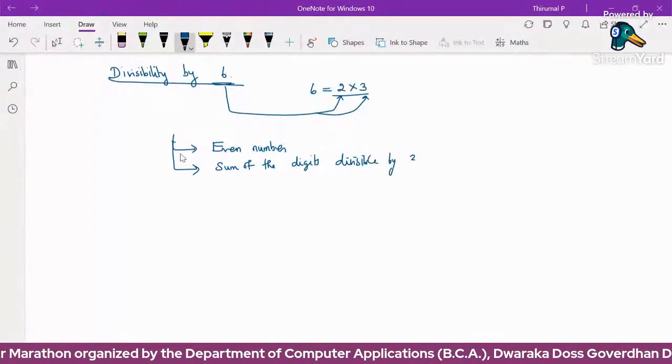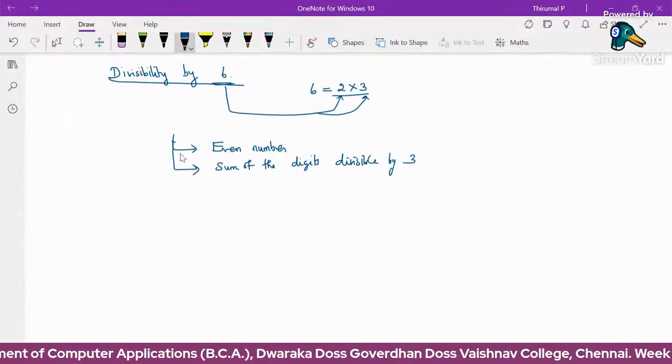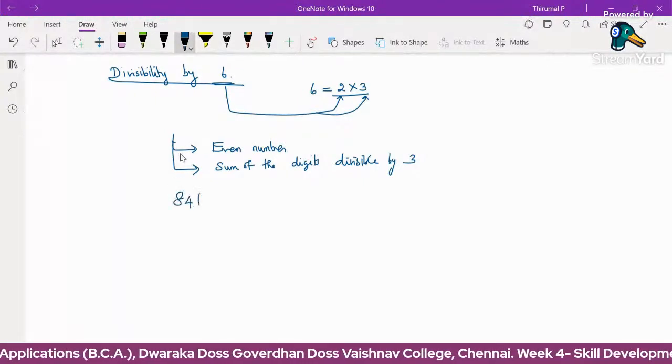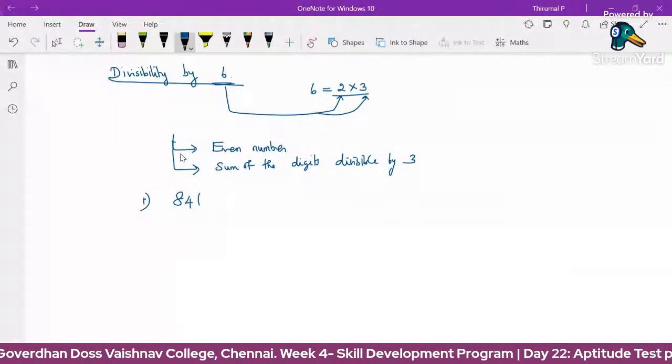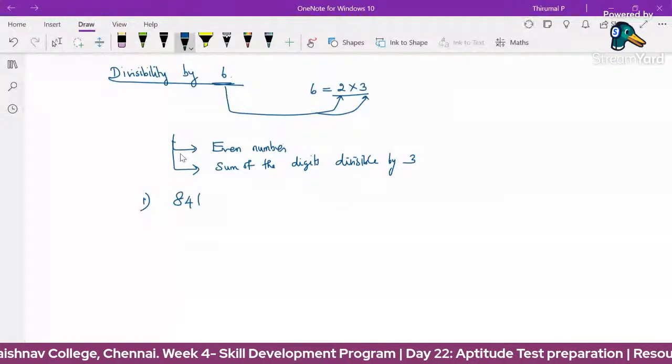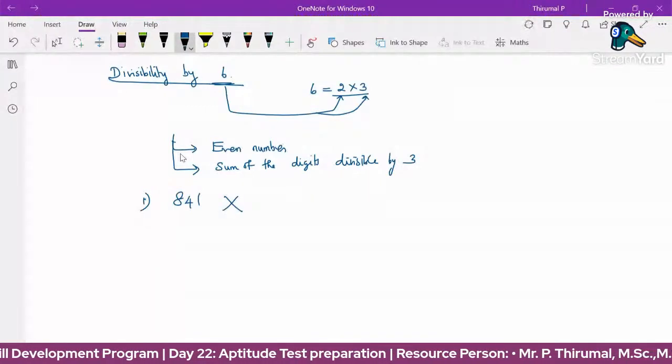Divisible by 3. Okay. So some examples. 841. First check whether this is divisible by 6 or not. First check it's an even number. This is not an even number. The unit place value is 1, so it's not an even number. So this is not divisible by 2, so this is not divisible by 6 also.